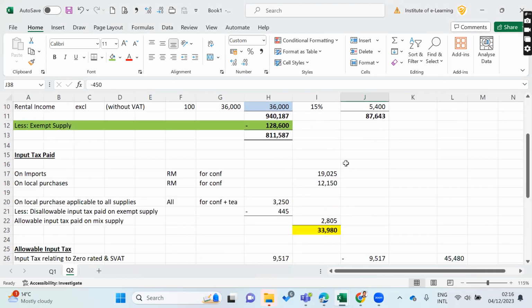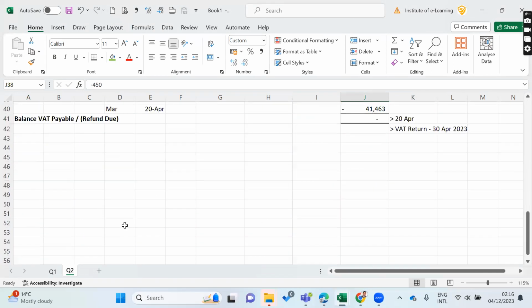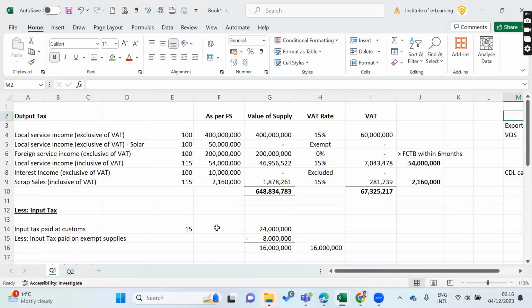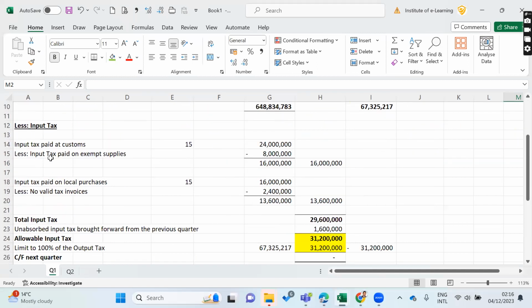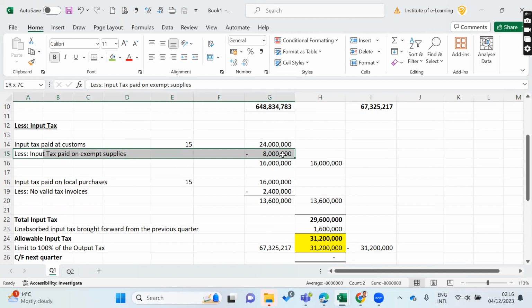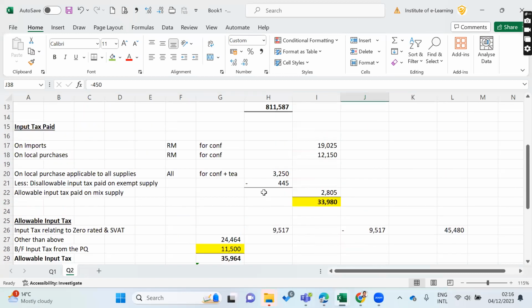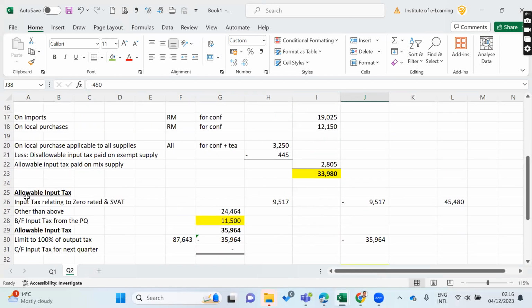In the previous section, if you remember, we discussed specifically the section that says input tax attributable to exempt supply, and then we eliminated it. Here we did some apportionment, and in this section we took input tax attributable to zero rated supply.